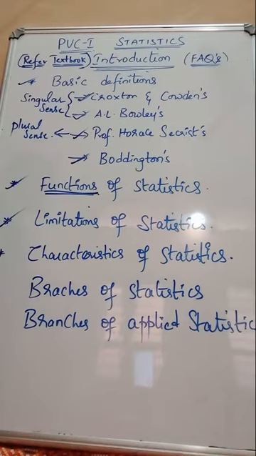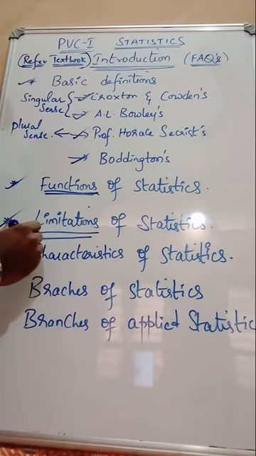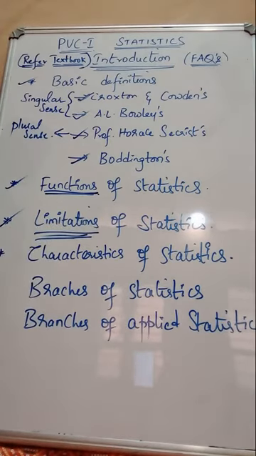So these are the limitations of statistics. It does not deal with qualitative data, it does not deal with individual data, and the laws are true only on averages. And the last one is only experts should handle the data. At the same time, for statistical analysis, uniformity and homogeneity maintenance is essential. Clear, guys? So those are the limitations of statistics.